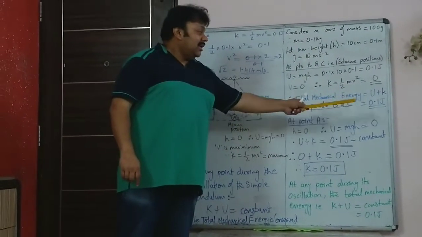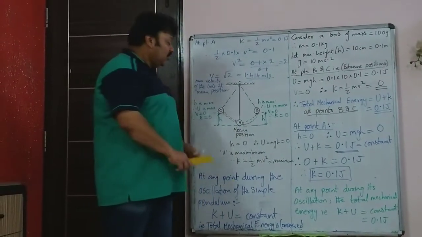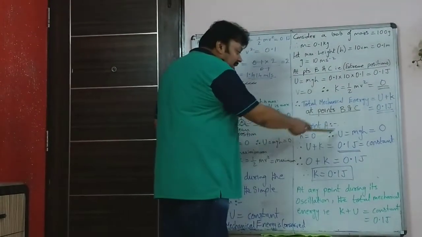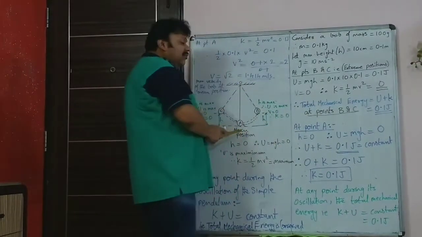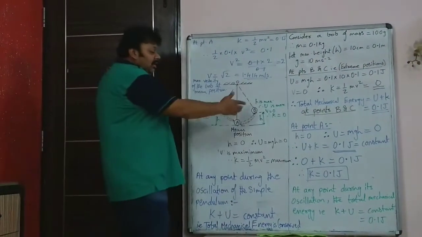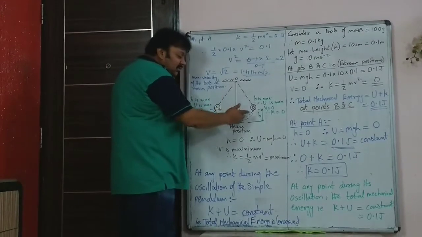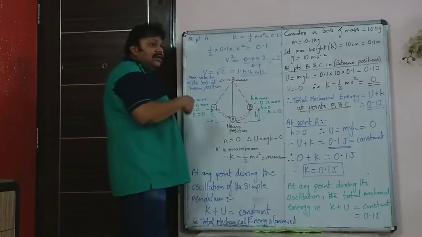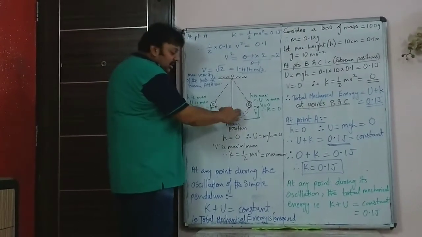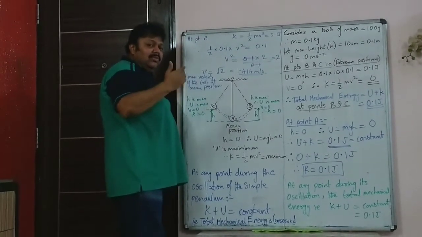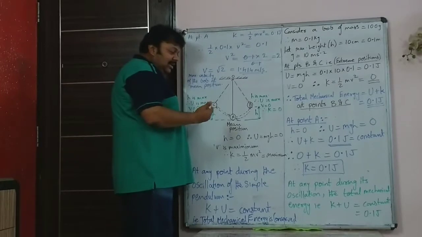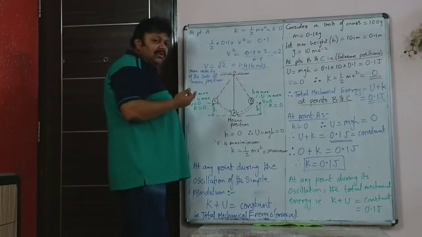So total mechanical energy is 0.1 joule. So at point A, the sum of all this will remain 0.1 joule because that's the law. Everywhere during its motion, the total mechanical energy at any place will remain constant, K plus U remains constant. So the total mechanical energy in this case would be 0.1.